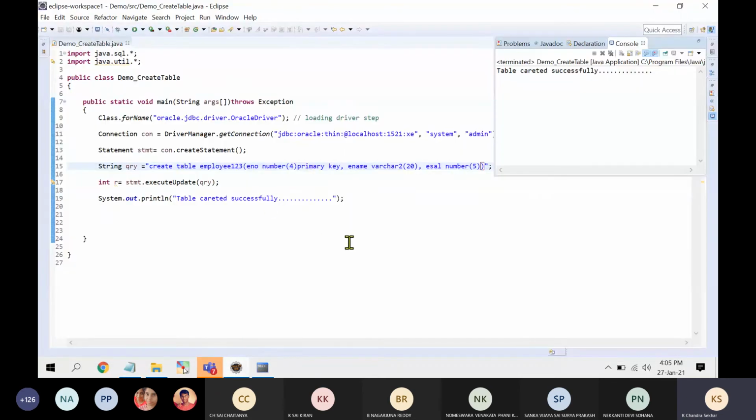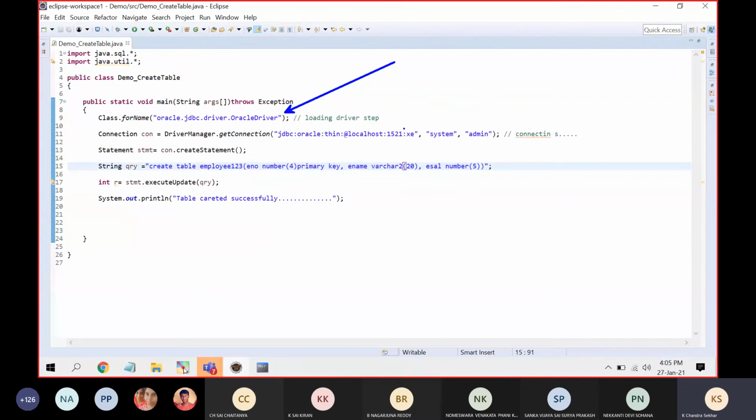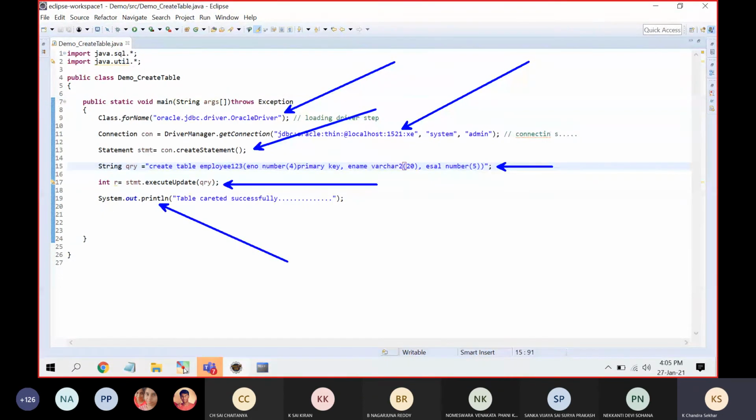Let me show you the flow of execution. Let me close this window now. The first step is loading the driver. Then establishing the connection and creating the statement. So the query is created, and then we have executed it, and then the user-defined message I have written: table created successfully. So the table is created, right?